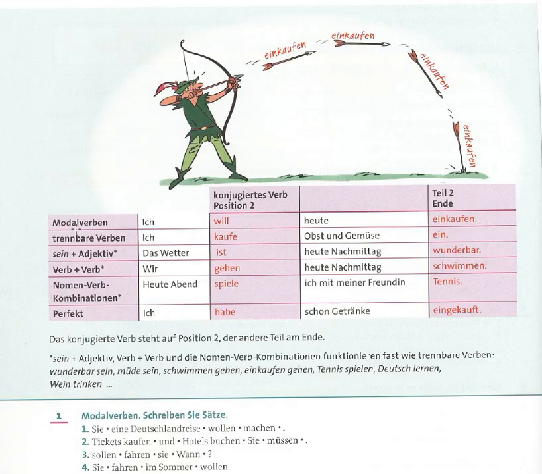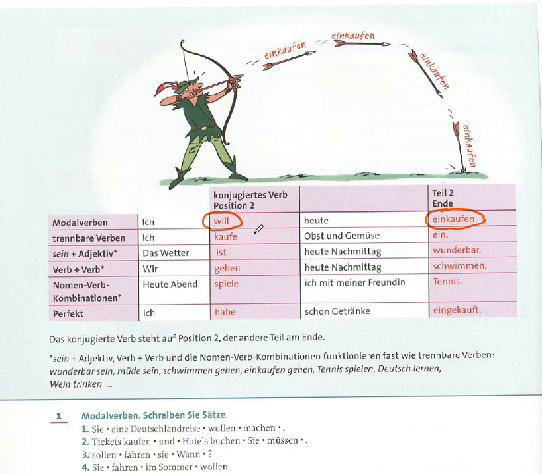So the first structure is modal verb. We have an example here: Ich will heute einkaufen. So the rule is the conjugated modal verb comes in position zwei, or second. Like here we have will, it's conjugated according to the subject. The main verb stays in the infinitive at the end, like here we have einkaufen.